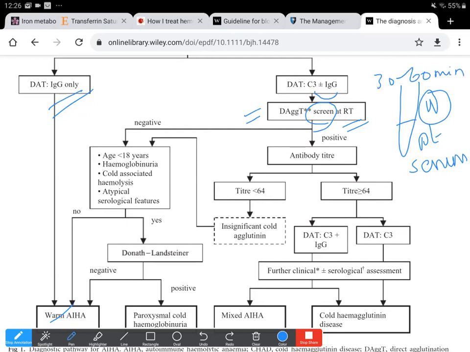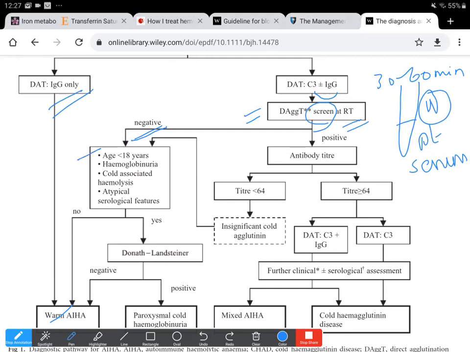If agglutination is not there, then clinically significant hemagglutinins can be excluded, and we are left only with the diagnosis of paroxysmal cold hemoglobinuria, in which case we again have to take into account that the age should be less than 18 years.